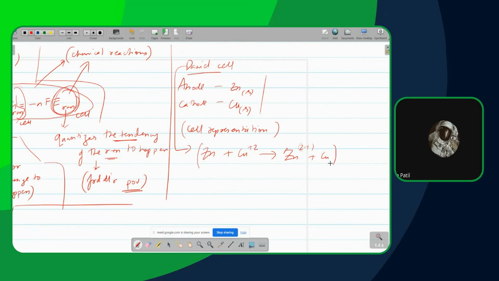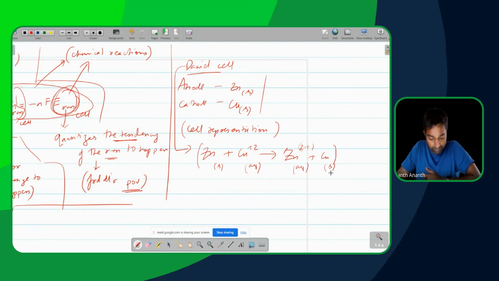And then Zn is in solid state and Cu2+ is aqueous. Zn2+ aqueous. This is the reaction. I asked for the cell representation. How should I represent the cell in this particular case here?